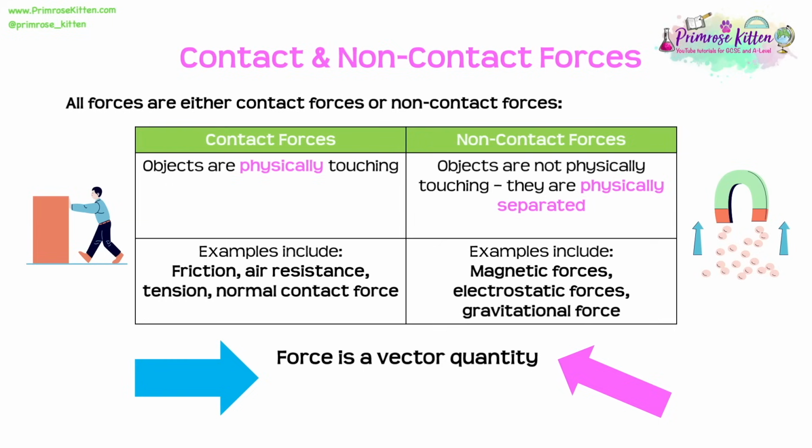Non-contact forces, on the other hand, involve objects that are not physically touching. They're physically separated, and yet they're still experiencing a force between them. So some examples of this include magnetic forces. If you've ever held 2 magnets together, you'll be able to feel, even though they're not touching, them pulling together or pushing apart, even though there's no physical contact. As well as this, we have electrostatic forces and also gravitational forces. Now, don't forget that force, whether we're talking about contact forces or non-contact forces, are vector quantities. So they always have the magnitude, but also the direction.